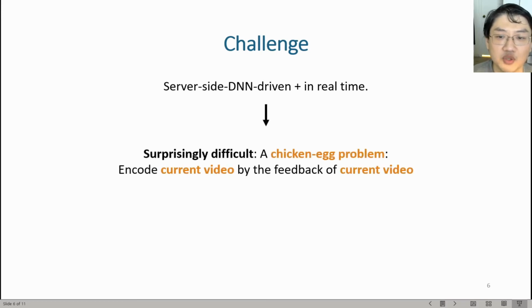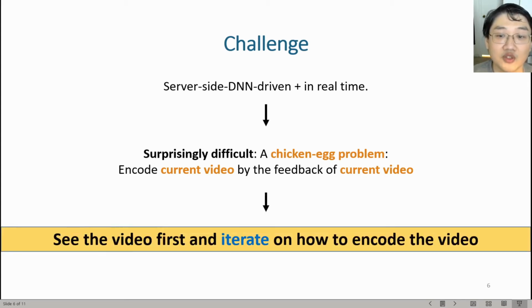It seems simple to meet this requirement on the first look, but after we dive in deeper, surprisingly, we find that there is a critical chicken-egg problem lying behind and making the whole thing difficult. To let the server-side DNN model drive the pipeline in real time, the camera needs to use the feedback from the server-side DNN on the current video to encode the current video. How can we use the egg feedback to edit the chicken video?